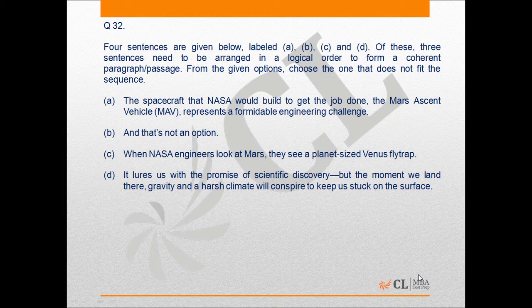Question number 32, 33 and 34 are from Parajumble odd one out. Now in this kind of question, we first have to find one mandatory pair which will help us in shortlisting our options. There are four sentences given. One of the sentences doesn't belong to this paragraph.